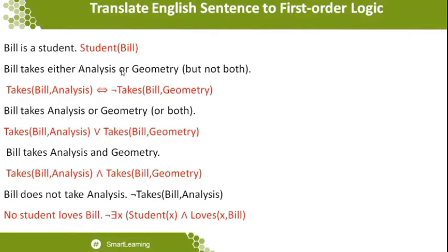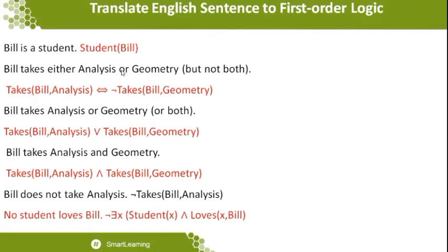The next statement is the one which represents biconditional statements. Whenever the word "either" comes over, if and only if, you want to consider that as coming under the logical connective of biconditional. Bill takes either analysis or geometry, but not both. So that is a representation. But not both, which means that if Bill takes analysis, then he does not take geometry. If he does not take geometry, it means that he takes analysis.